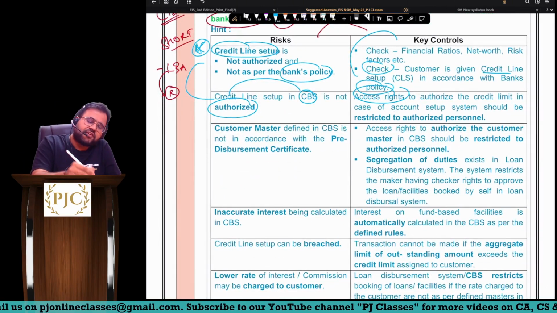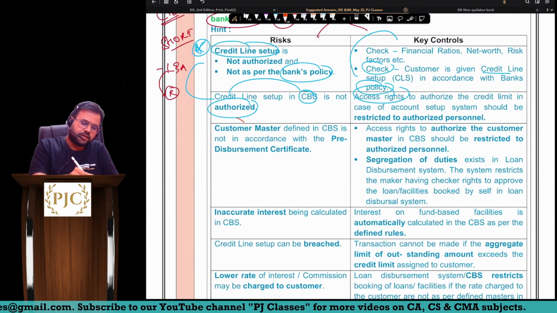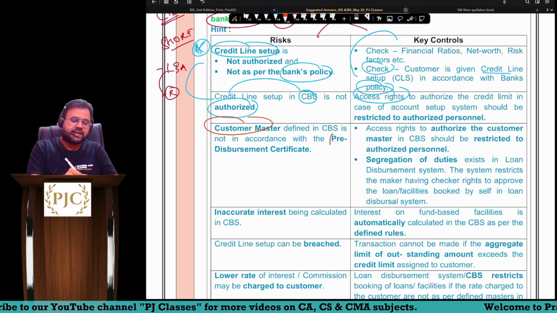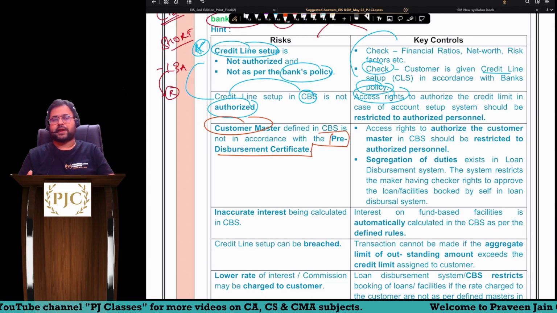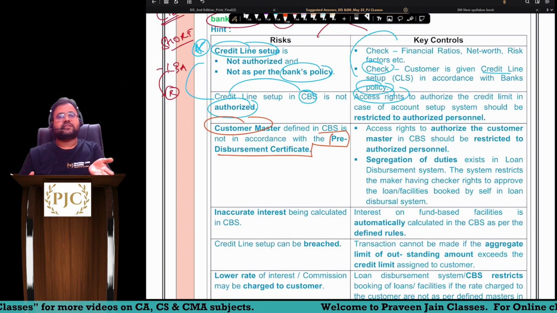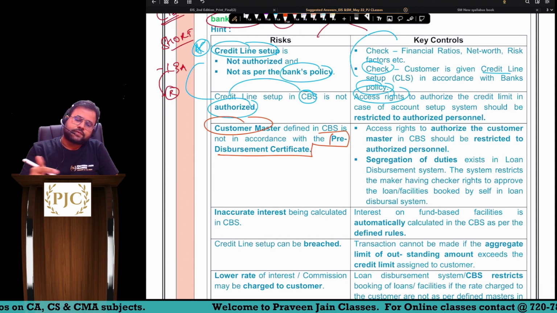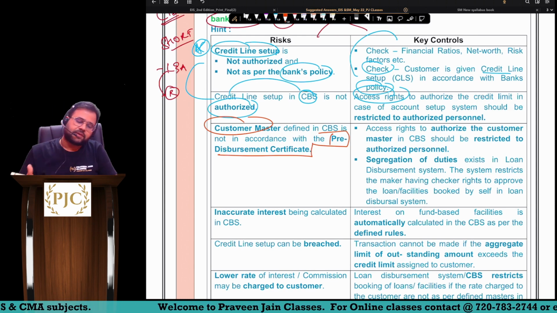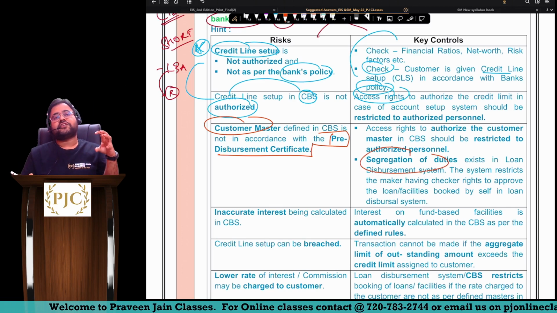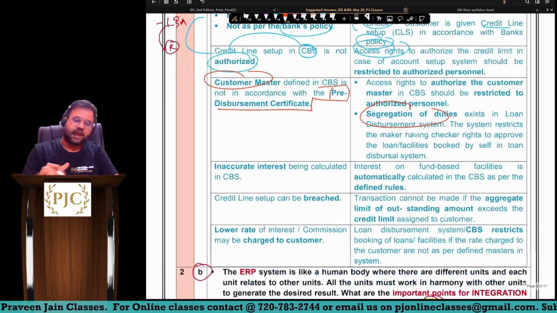Similarly, whenever we are giving a loan to the customer, we will create a customer master of the customer. So the customer master which is created may not be as per the pre-disbursement certificate prepared by the bank. For this you have to have a good understanding of the process of loans and advances. That's the reason it is advisable to watch that video. So obviously there should be a segregation of duty.